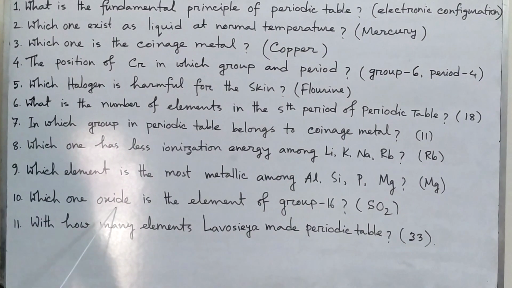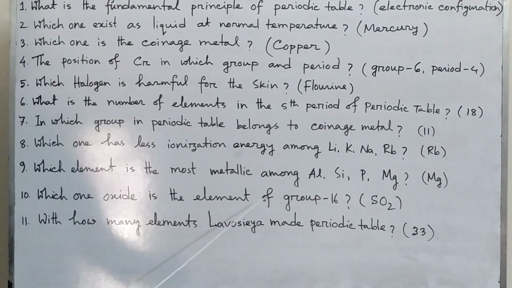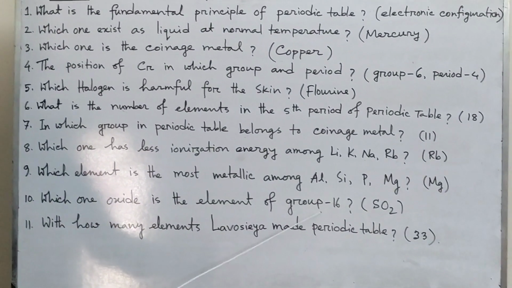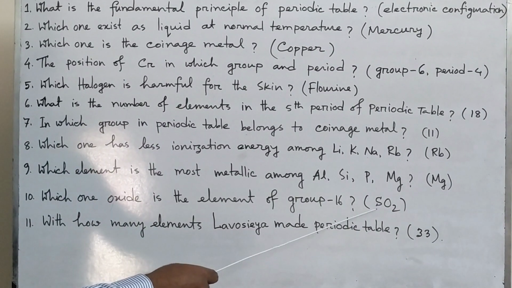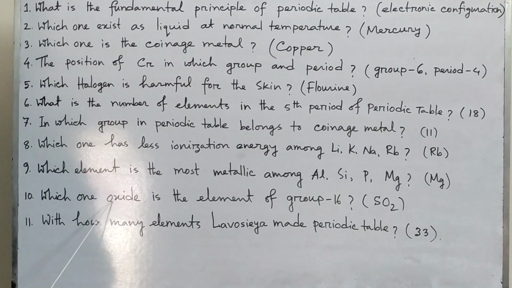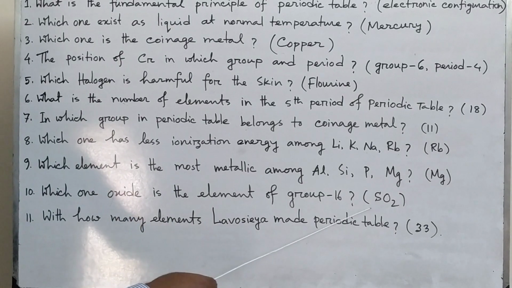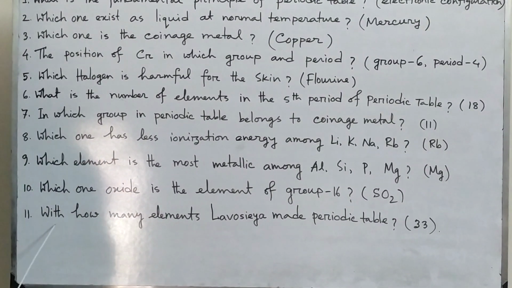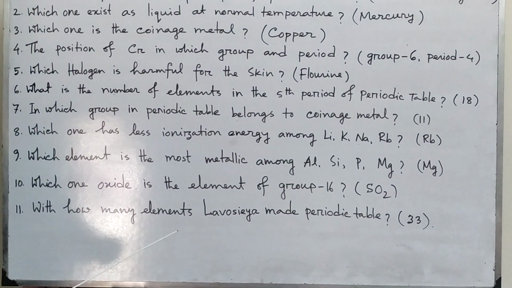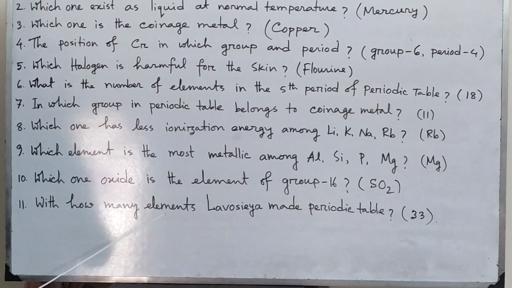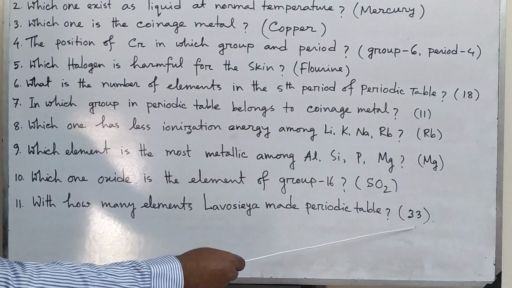Then which oxide is of an element of group 16? Here you have to know the elements of group 16. It is sulfur. Sulfur makes an oxide, sulfur dioxide. Then with how many elements did Lavoisier make the periodic table? Lavoisier is a scientist. He made a periodic table with 33 elements.